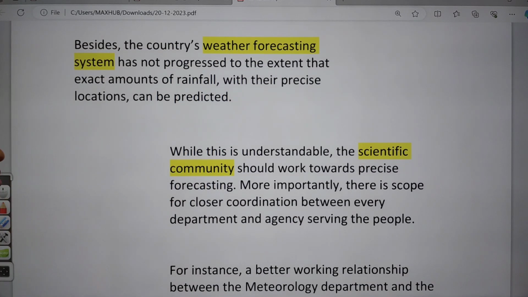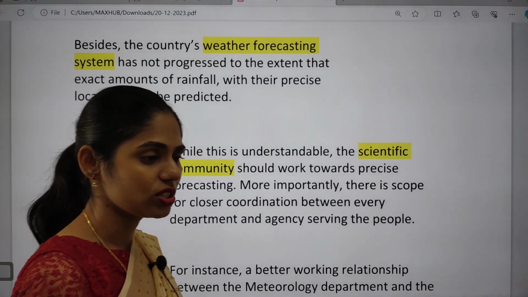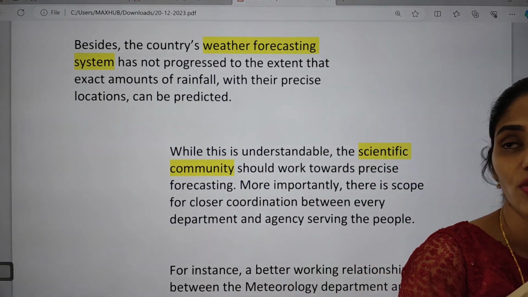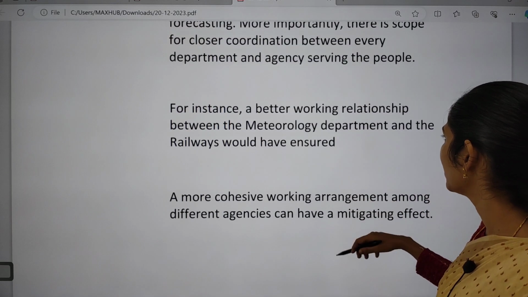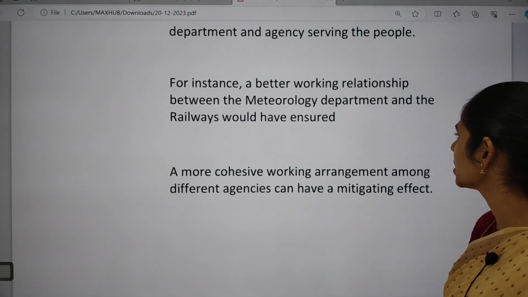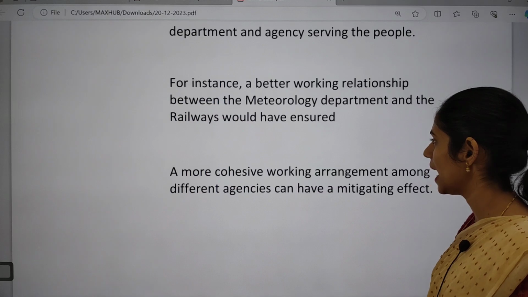the exact amount of rainfall that we are going to see, with precise locations, cannot be predicted using these local tools. Because of this, we need help from the WMO. For example, a better working relationship between the meteorological department and the railways has been ensured.